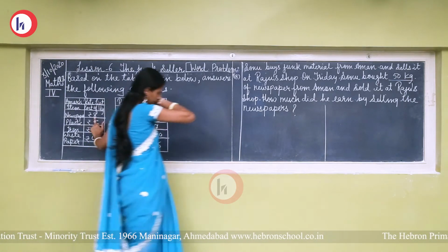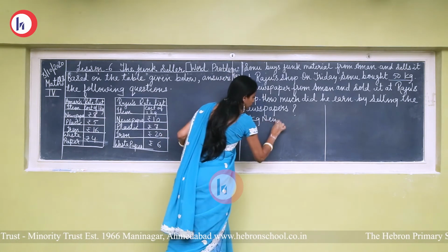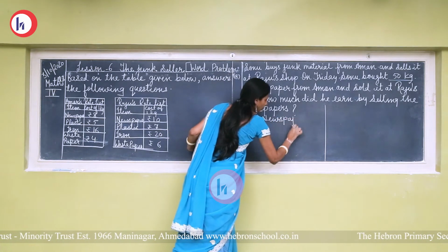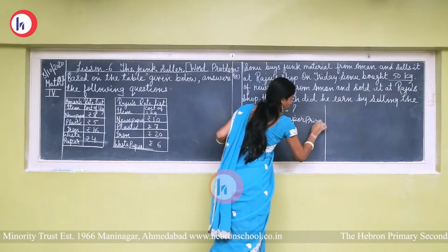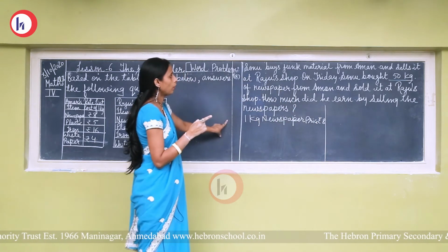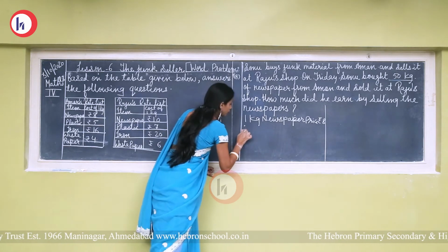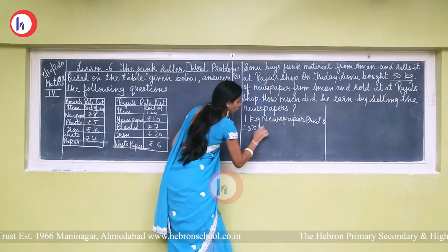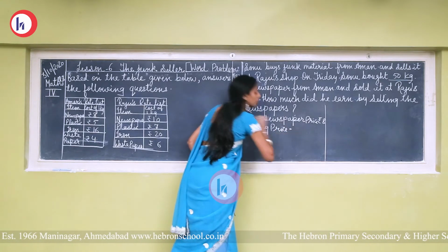Okay. So 1 kilogram newspaper price rupees 8. Okay, so he bought 50 kilogram. So 50 kilograms price how much?